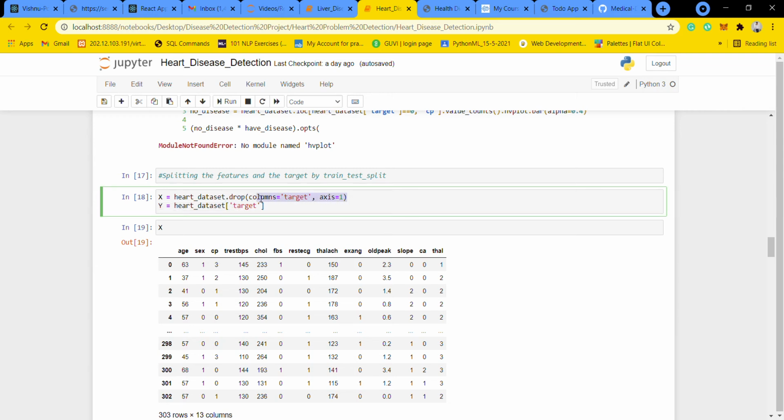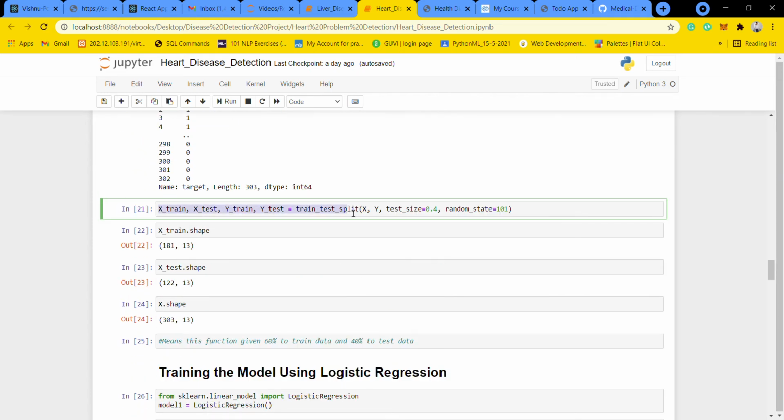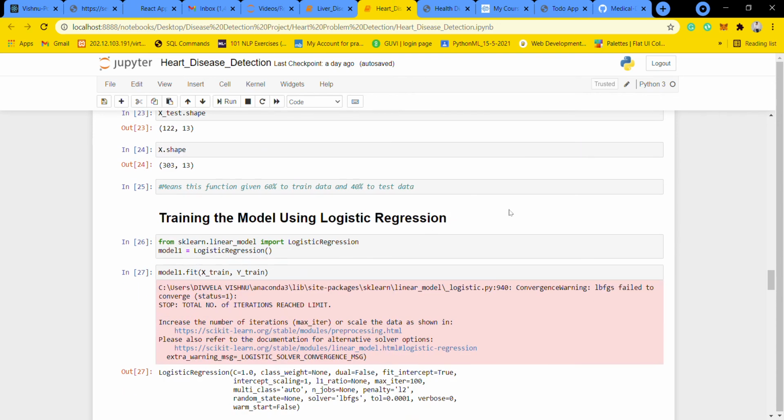Here we drop the target column and give the rest to x, and we take the target value and give it to y, which is what we are predicting. After that we split it using train test split. I am using four machine learning models in this project and testing them. I am evaluating those models using accuracy score, and finally I will choose only one model.